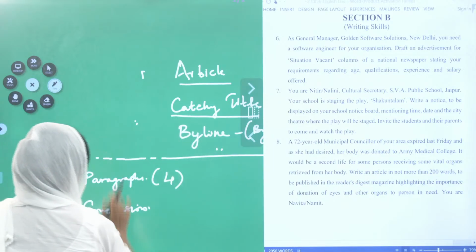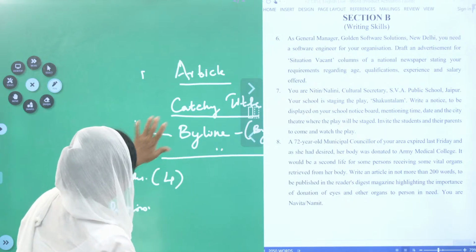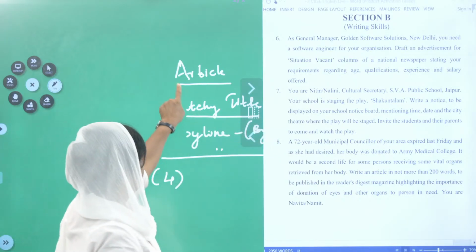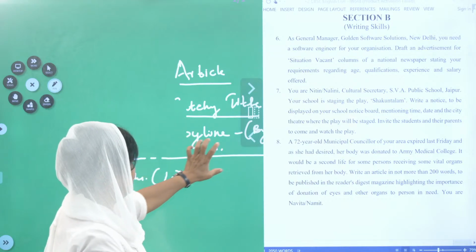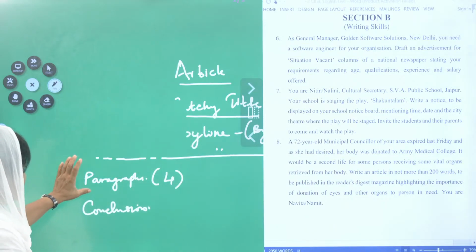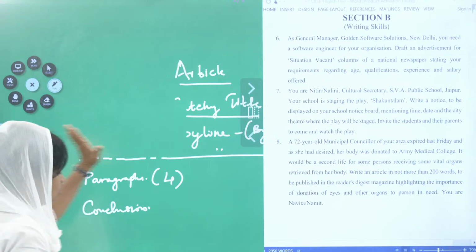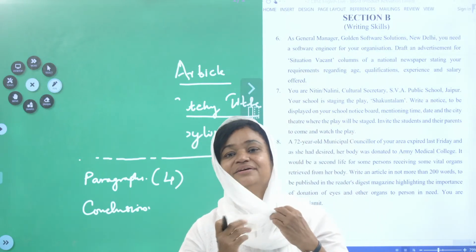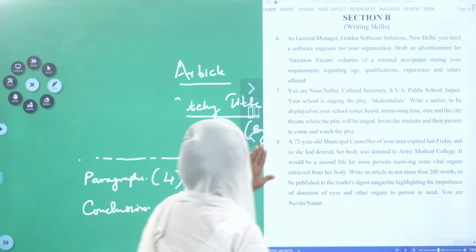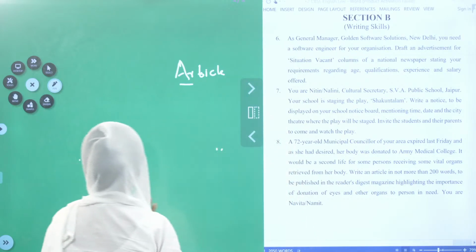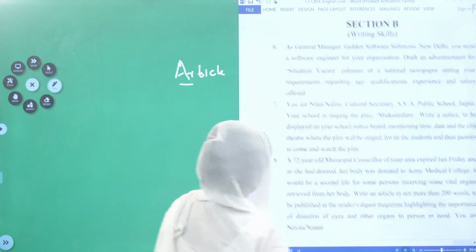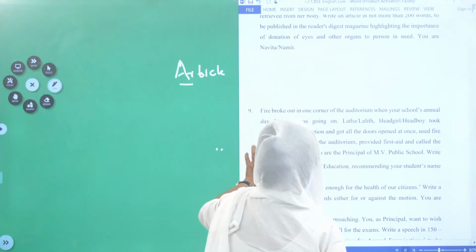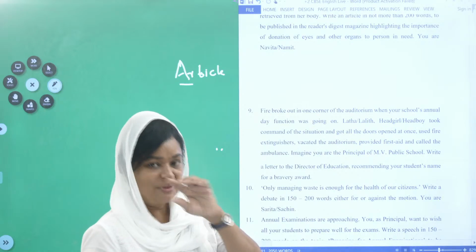Okay, children, please do not put it in a box or something like that. No box and all that. This is the format. Catchy title should be there, byline should be there, by whom, and 4 paragraphs minimum, conclusion. Very clear? That is all about the article writing. Right. Shall we move on, children? Everything is nice provided you write properly, right?